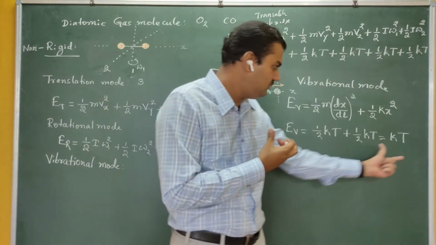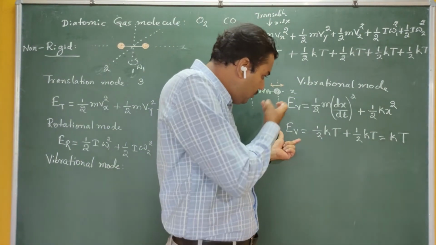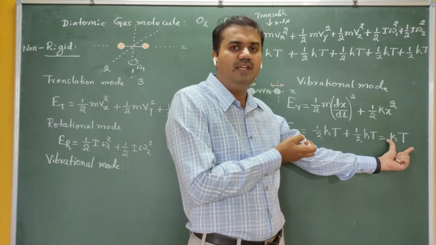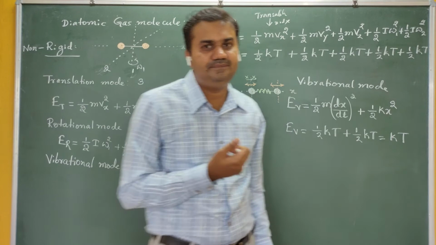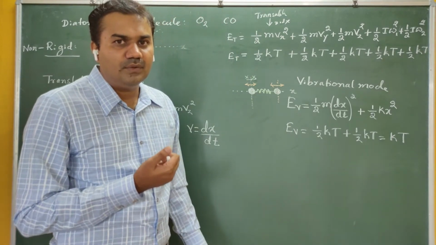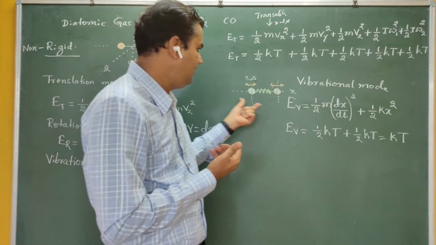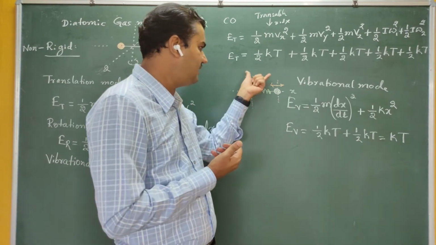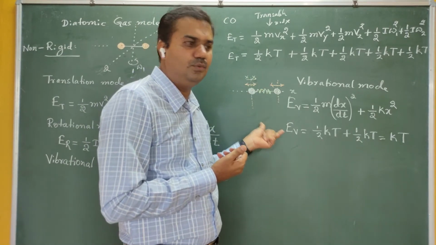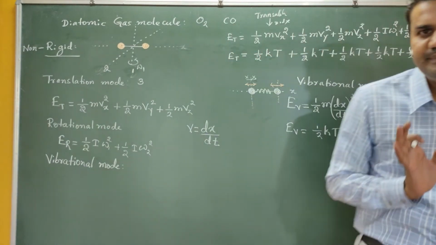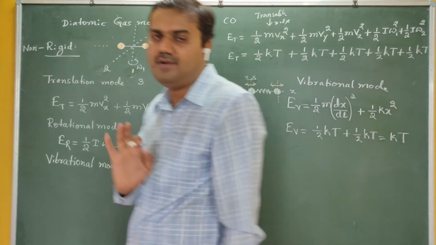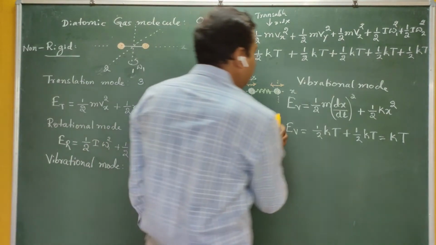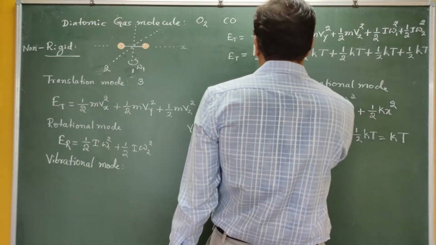Now in the vibrational mode only, in one axis, what is the energy stored? Energy stored is kT. Are you getting me? So if it is only one axis, you have got kT. If you have got x and y axes, then it becomes 2kT, 3kT like this. If the molecule is non-rigid, then what happens to the energy? So now see here.